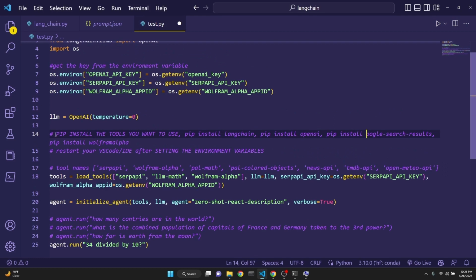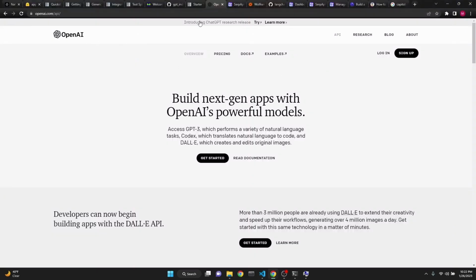To be able to use these tools, you will have to pip install the necessary ones: pip install langchain, pip install openai for GPT-3 API access, pip install google-search-results for SerpAPI, and pip install wolframalpha. After you pip install OpenAI, SerpAPI and Wolfram Alpha along with LangChain, you will need to get API keys from all the tools that you're going to be using, except for LangChain. I'll put the links in the description.